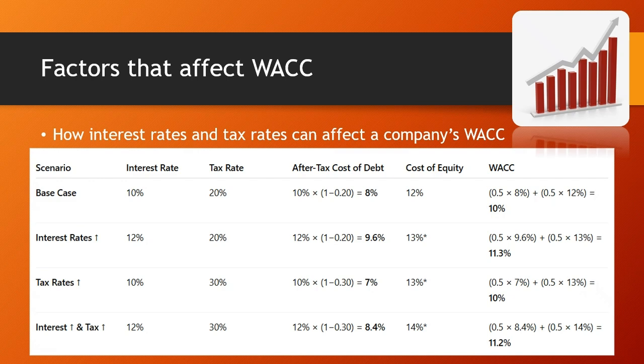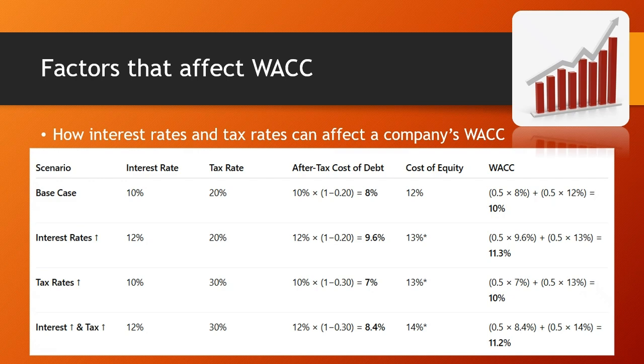In the base case scenario, the interest rate is the given 10% and the tax rate is the given 20%. So the after-tax cost of debt would be 10% times (1 minus 0.20), which is equal to 8%. And the cost of equity is the given 12%. If we compute the WACC, it is 0.5 times 8% plus 0.5 times 12%, which is equal to 10%.